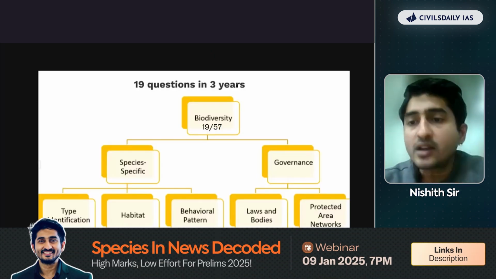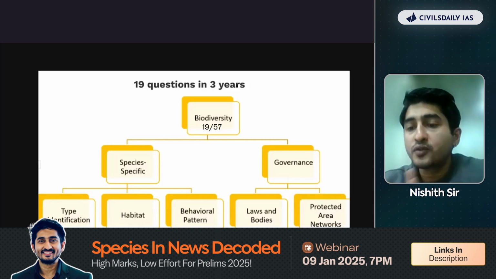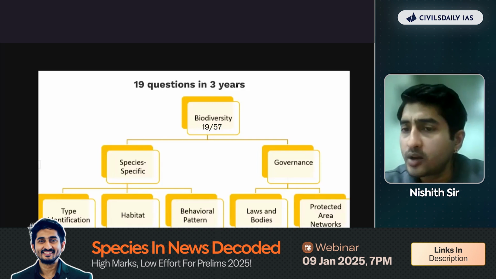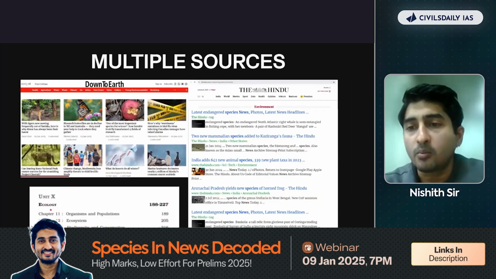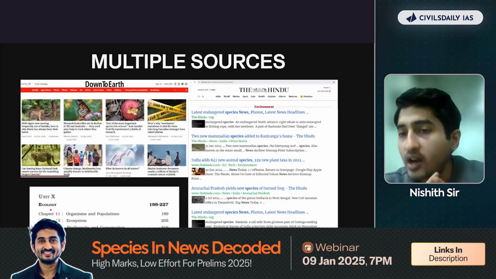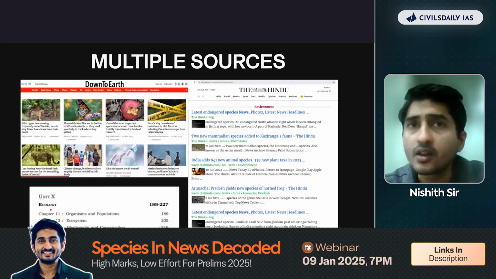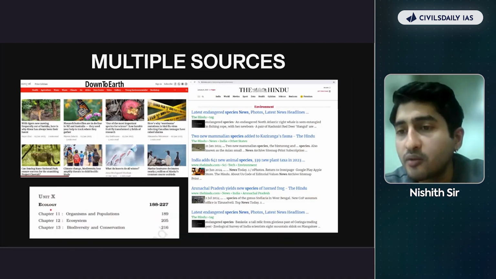Once we deal with the questions and the areas which we should cover, we are going to tackle one of the most prominent problems which aspirants have in environment, that is a multiplicity of sources. You have a Lakshmikant for polity. You have certain books for economics. You have a Spectrum for modern history.